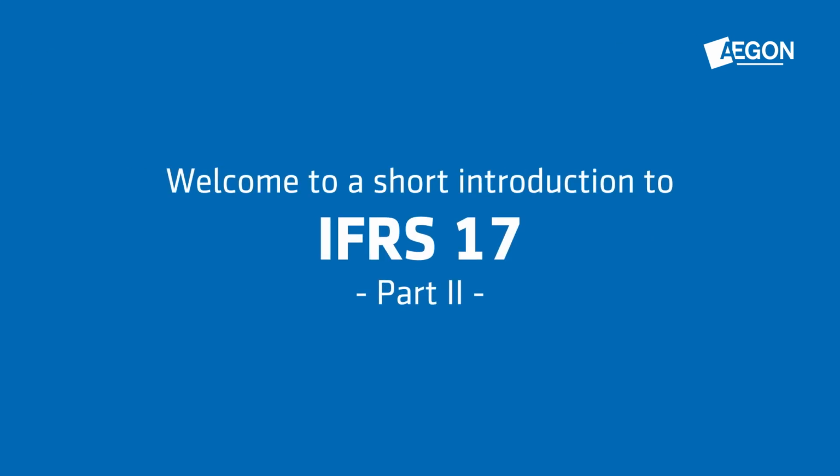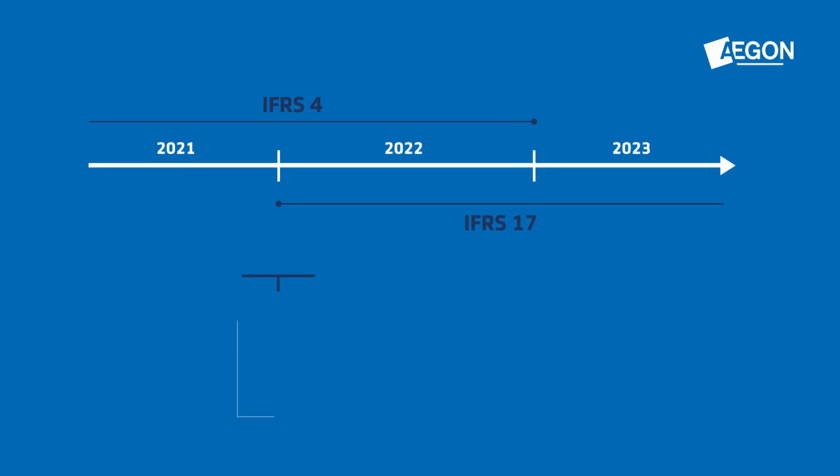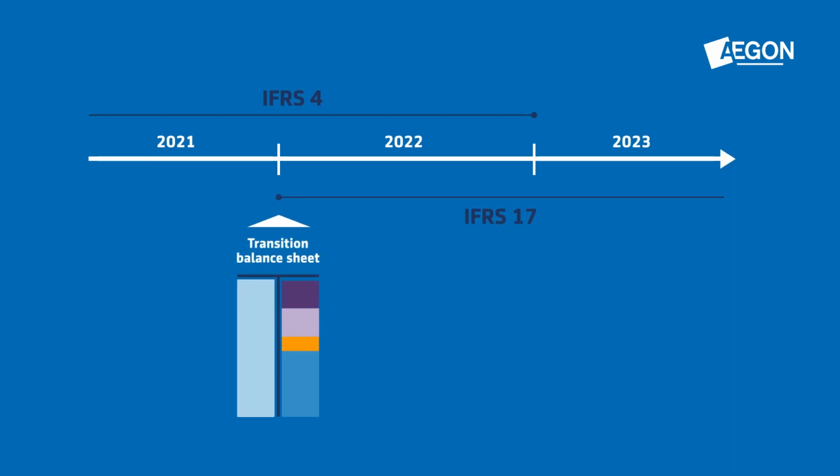Welcome. As of 2023, the insurance industry will transition to IFRS 17, which is the new standard to account for insurance liabilities. To capture the existing business, this new framework requires the calculation of a transition balance sheet as of January 1st, 2022. This short video clip explains the three approaches that can be used to create the transition balance